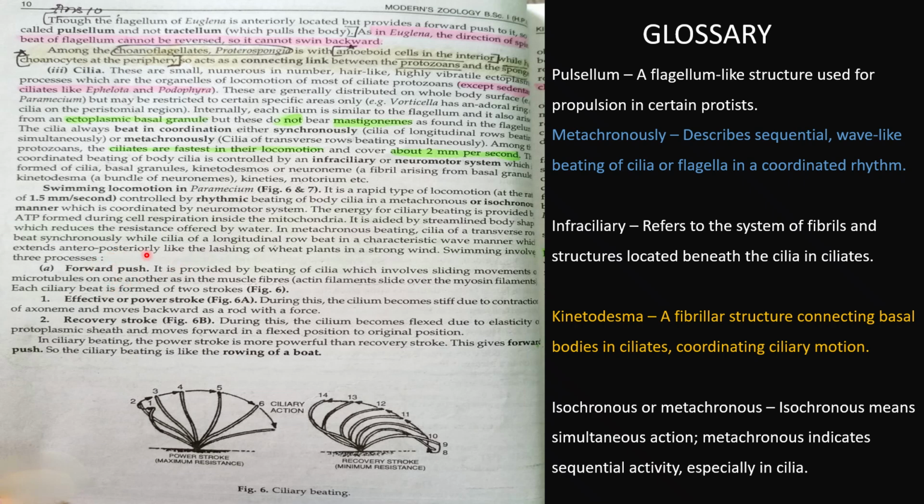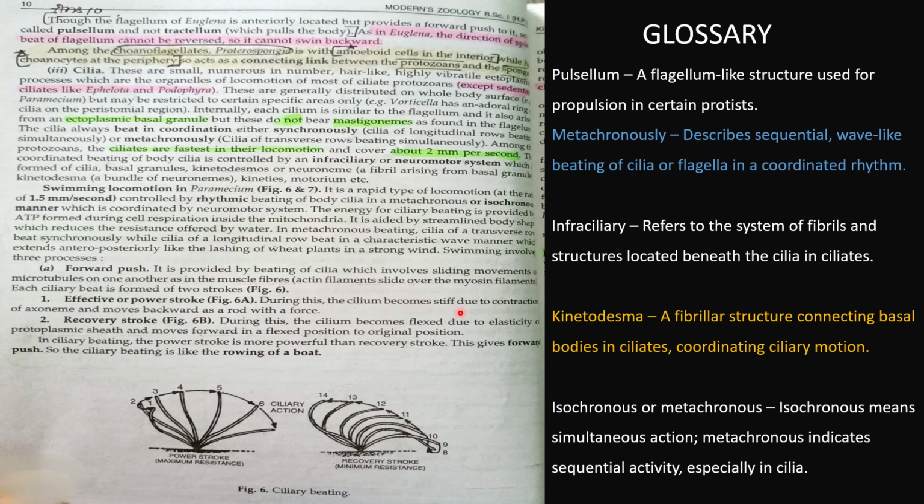The first thing is a forward push, provided by the beating of cilia, which involves sliding movement of microtubules one over the other, like actin sliding over the myosin filament in muscle fiber. So each ciliary beat is formed of two strokes. What are the two strokes? Number one is the effective stroke or power stroke.